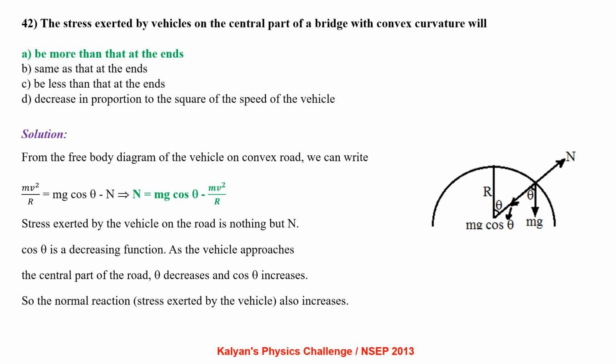From the free body diagram of the vehicle on the convex road, we can write mv square by r equal to mg cos theta minus N, which gives us N equal to mg cos theta minus mv square by r. Stress exerted by the vehicle on the road is nothing but N. Cos theta is a decreasing function. As the vehicle approaches the central part of the road, theta decreases and cos theta increases. So the normal reaction, that is the stress exerted by the vehicle on the road, also increases. So it is option A.